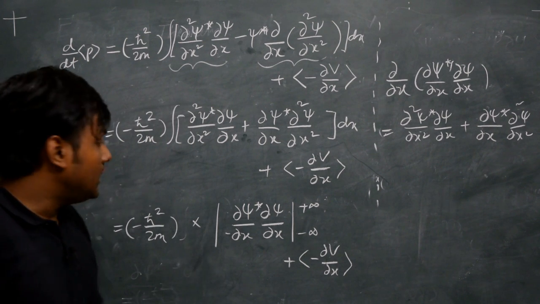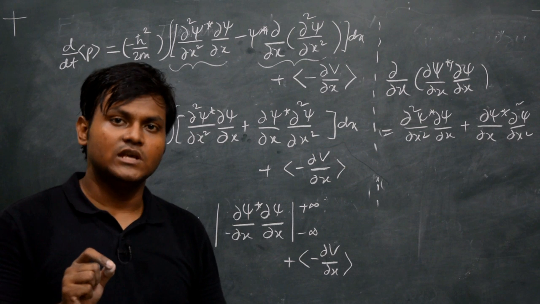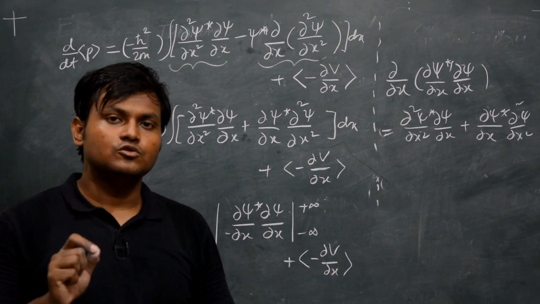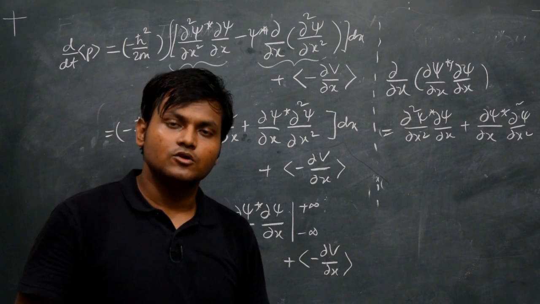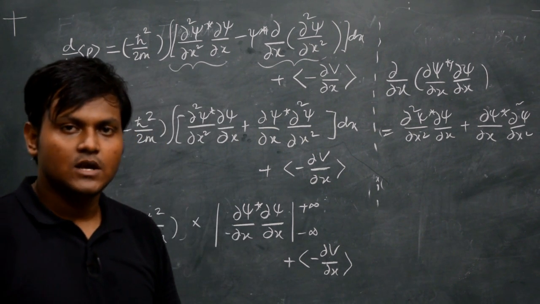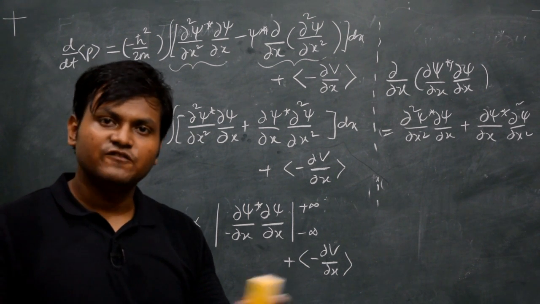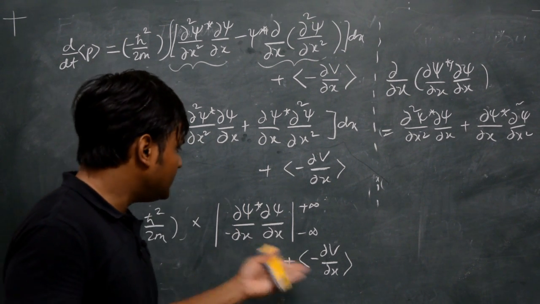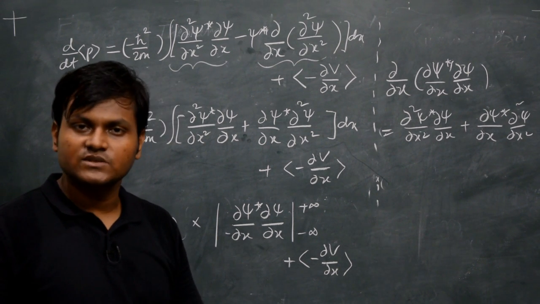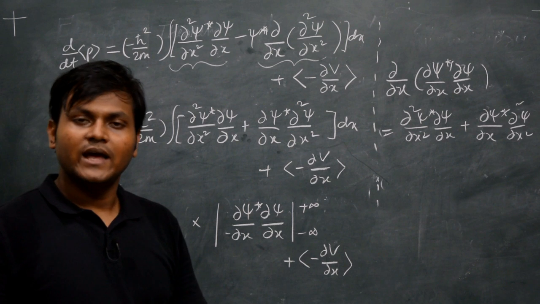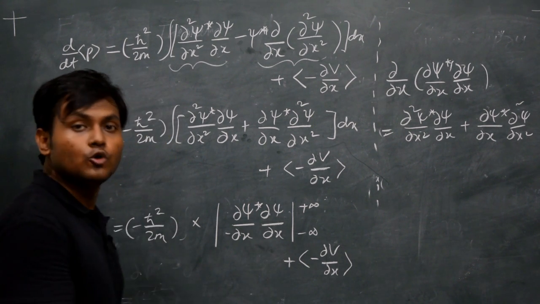That's all. Now, as I already told you, the wave function solutions of the Schrodinger's equation have certain limitations for them to be used as solutions for realistic particles. One of the limitations is that the wave function has to go to 0 at infinite distances, and their derivatives also have to be 0 at infinite distances. If the wave functions themselves have 0 value and their derivatives also have 0 value, then this expression also goes to 0.